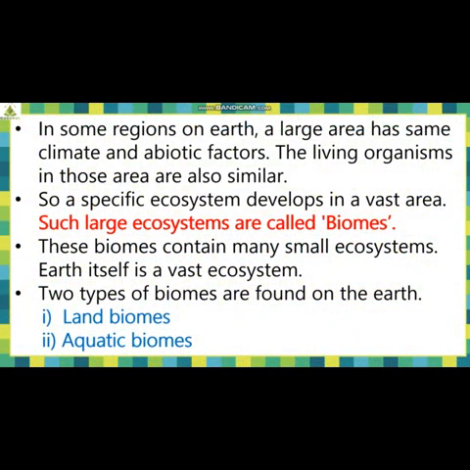Students, in some regions on earth, a large area has the same climate and abiotic factors. The living organisms in those areas are also similar. So a specific ecosystem develops in a vast area, and such large ecosystems are called biomes.